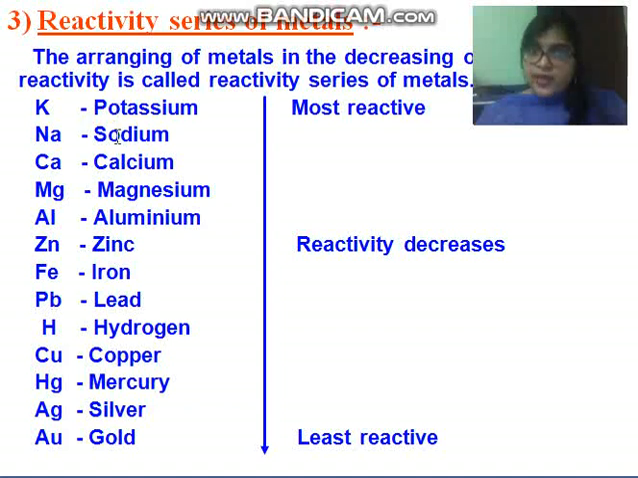See: potassium, sodium, calcium, magnesium, aluminium, zinc, iron, lead, hydrogen, copper, mercury, silver, gold. From top to bottom, the reactivity of metal decreases. If I compare, for example, magnesium and lead, magnesium is more reactive as compared to lead. If I compare potassium with magnesium, potassium is more reactive as compared to magnesium. The element present above is more reactive as compared to the next one. So this is all, children, your reactivity series of metals.